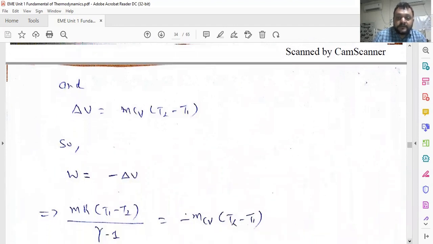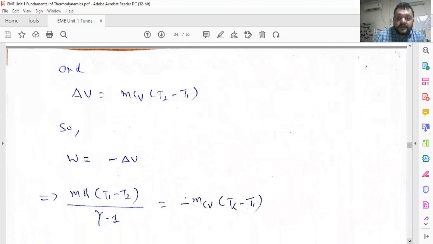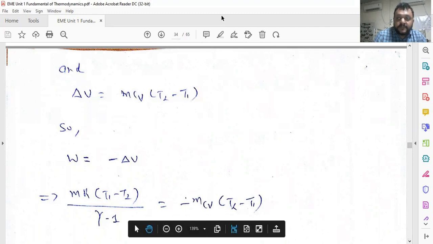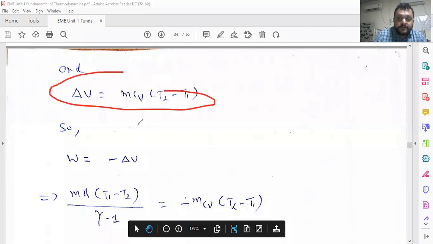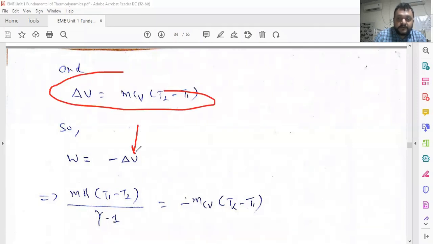So what happens here? MR (T1 minus T2) divided by (gamma minus 1) is equal to minus mCv (T2 minus T1). Equating both the terms, keep in mind this equation, delta U is put over here, so it becomes minus here. Just see the same equation. And W is MR (T1 minus T2) upon (gamma minus 1).